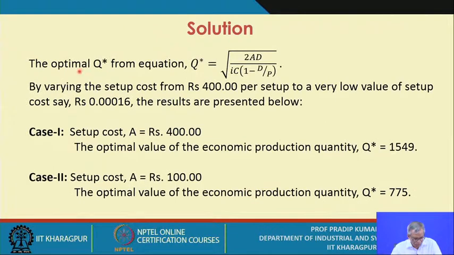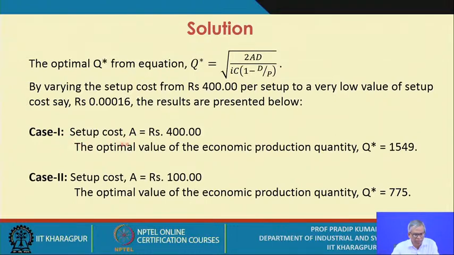So what you are trying to do is apply this formula for Q star. This is already known to you, and you vary the setup cost from 400 per setup to a very low value of setup cost, say 0.00016. As I have already pointed out, you will need this setup cost to achieve a condition of unit lot size, that is, the lot size will be very small, almost approaching 0. So this could be the possible value. So the results are presented below.